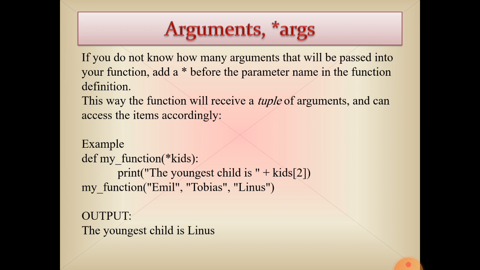Now in the last line, we have called the function my_function(Emil, Tobias, Linus). Indexes 0, 1, 2: Emil is at index 0, Tobias is at 1 and Linus is at the second index. So the output will be: the youngest child is Linus. Understood? So here, at function calling time, we have passed more than one argument as a tuple value.